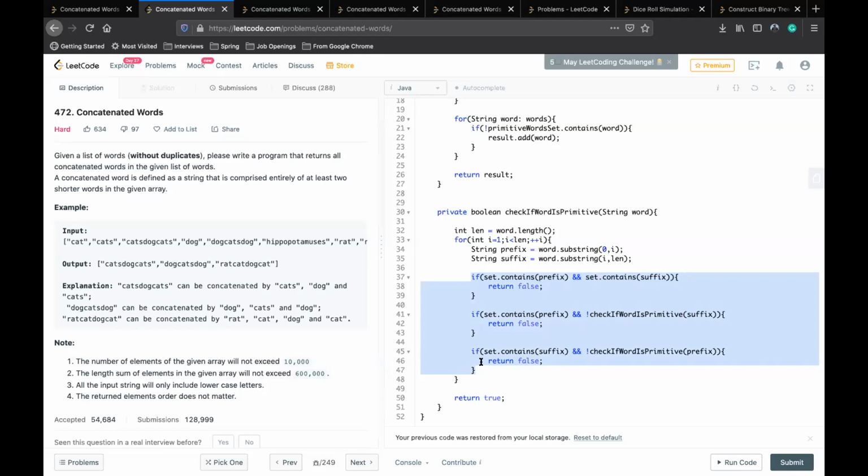If the prefix matches, that doesn't imply that the suffix will match, right? Yeah, so this condition is for that. If the prefix is there and the suffix is not there, it means the word is not a valid word, but it has been broken. So these are those conditions. It's going recursively and checking.